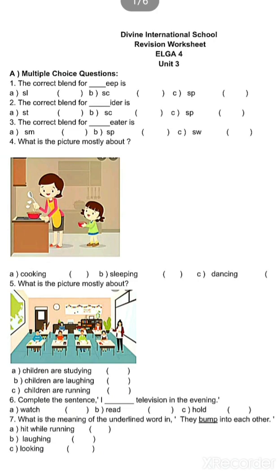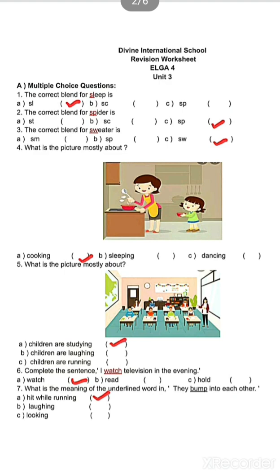Next question. What is the picture mostly about? Here is a picture of a classroom. In a classroom, children are studying, children are laughing, children are running. We can see this picture is mostly about children studying.